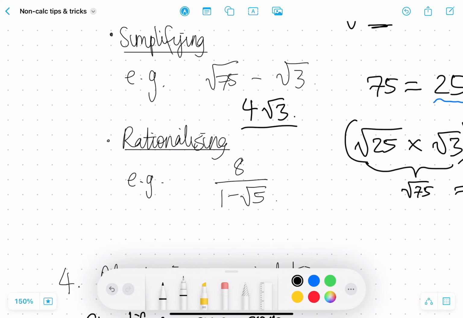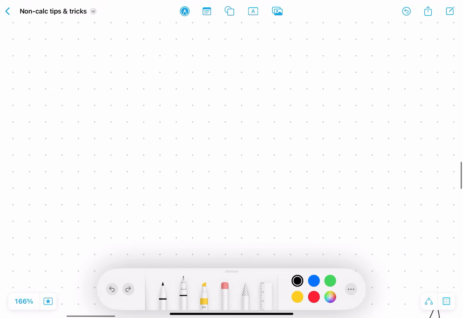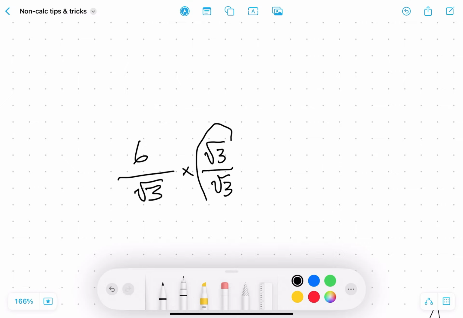And now we move on to rationalizing the denominator. This is the denominator. When we want to rationalize it, we want to remove the surd from it. So if we start with a simple example, for example, 6 divided by root 3. If you want to rationalize this, you want to remove the surd. So what you do is multiply both top and bottom by the same surd. Remember, multiplying by this is just multiplying by 1, so it doesn't make a difference to the fraction. We're not changing the value.